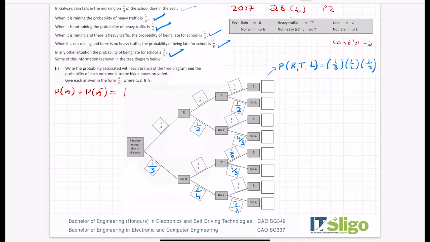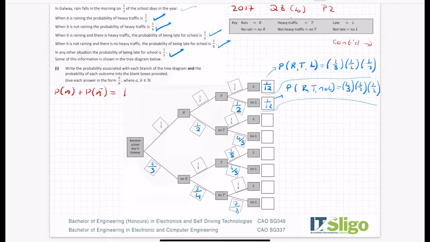So you literally follow the path. So a third by a half by a half. Okay? And if you put that into your calculator, you get a 12th. Okay? The second one, the probability of it raining, so follow the path, raining, traffic, not late. So raining, traffic, not late is a third, because it's the same, by a half again. So this is also going to be a 12th.